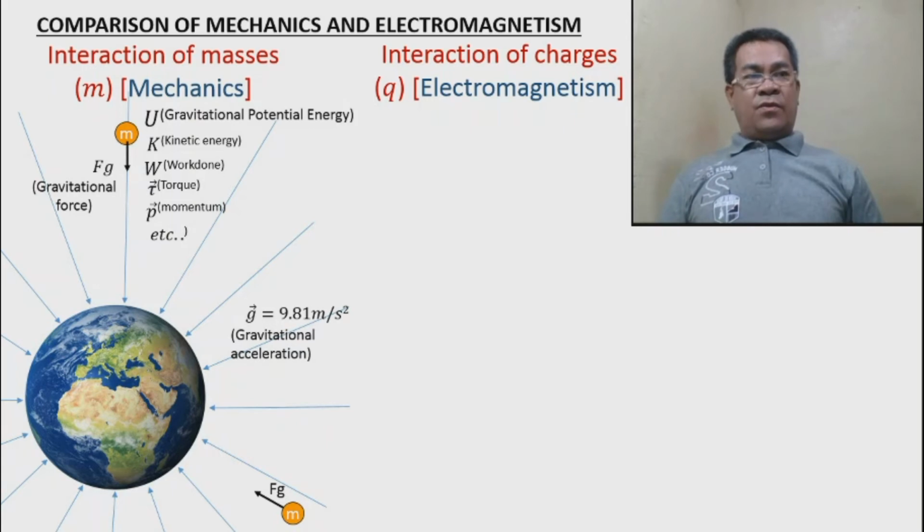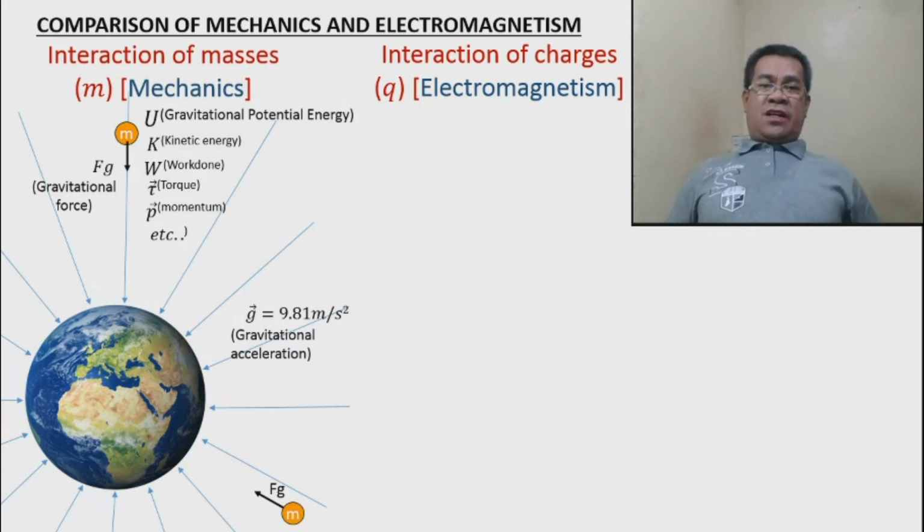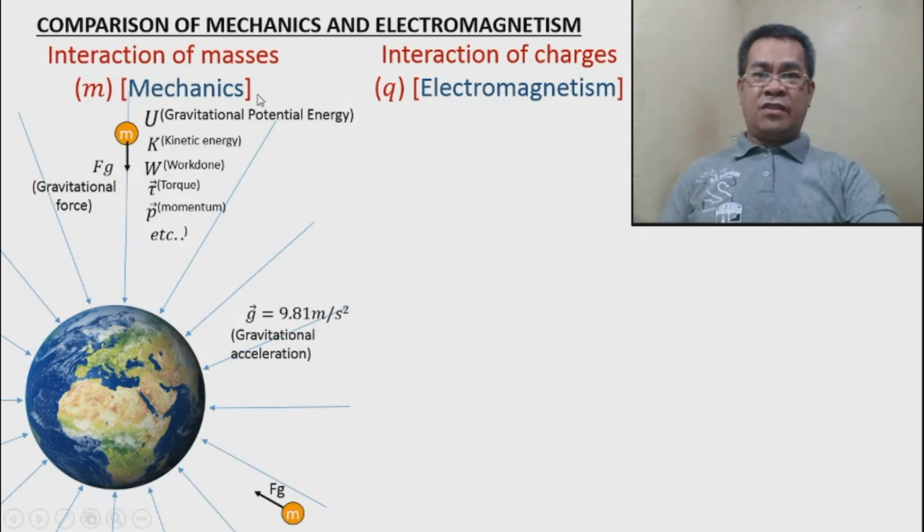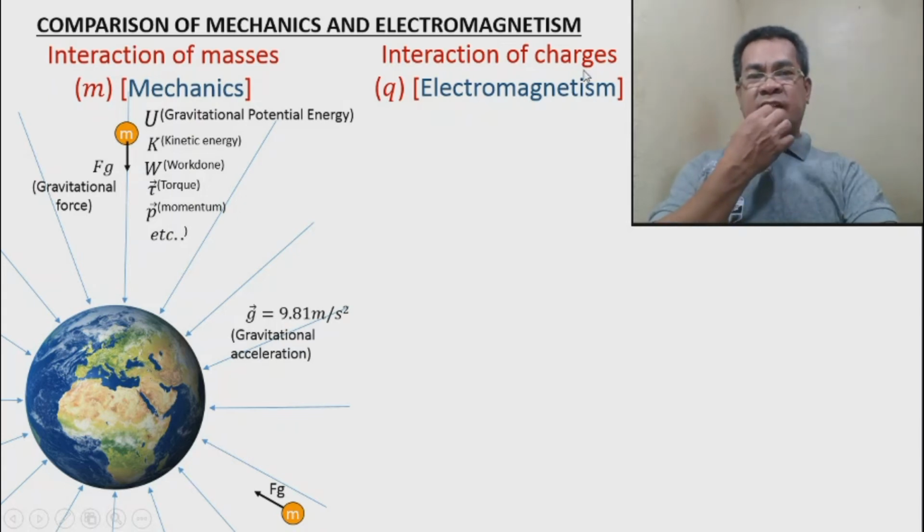This is what we are concerned with in this video and the incoming videos, the interaction between charges. We will ignore the interaction between masses, because for microscopic particles, the interaction due to gravity is negligible, but the interaction between charges is much more significant.